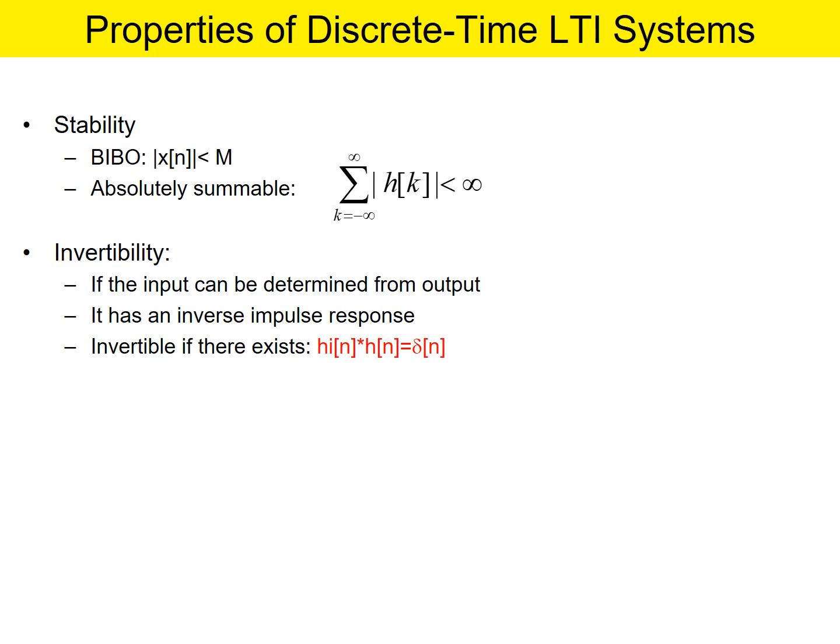Stability is BIBO stability, so the input x of n must be bounded by some M, and the impulse response must be absolutely summable, that is, less than infinity. Invertibility: if the input can be determined from the output, the system has an inverse impulse response. So invertibility exists whenever h inverse of n convolved with h of n is equal to delta of n.